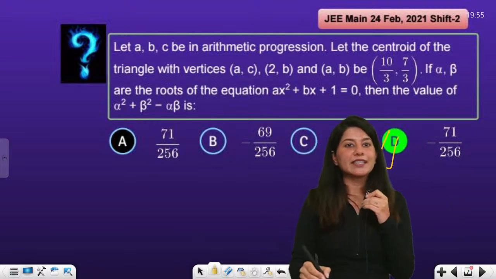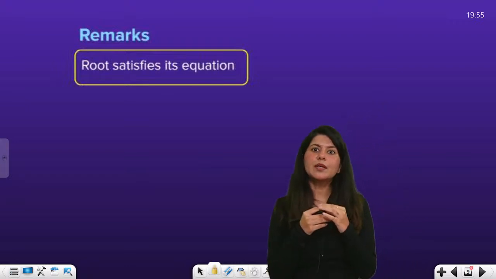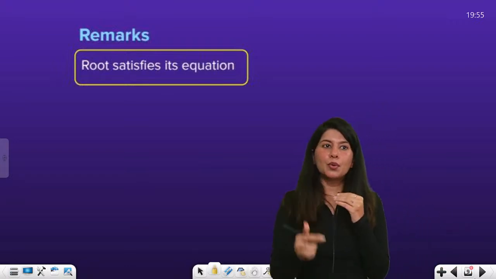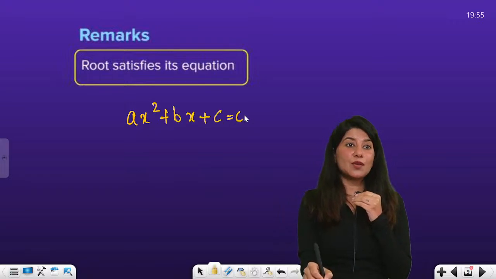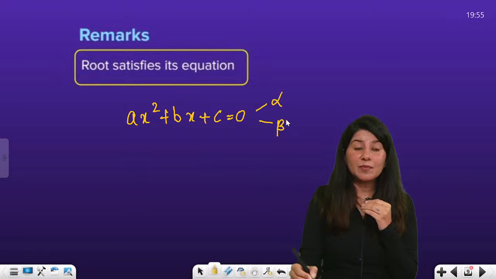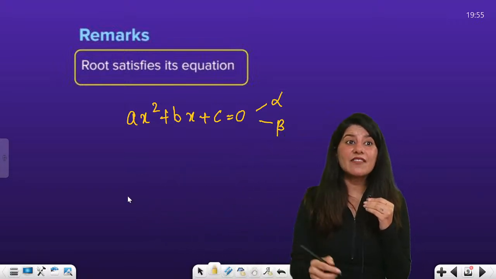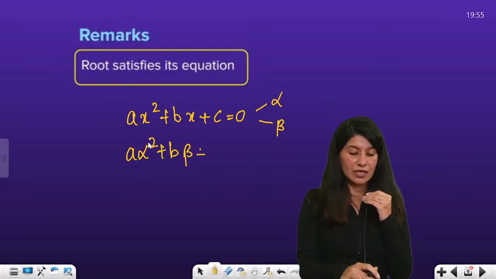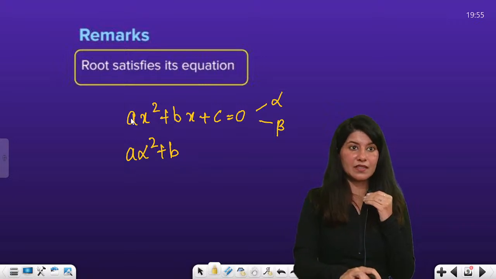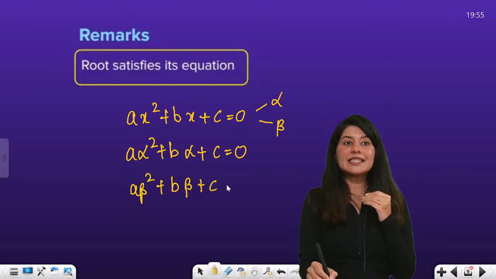Okay, all right. So let us move on to the next concept. But before that, do you know that ax square plus bx plus c is equal to 0? If I say that alpha and beta both are roots of this quadratic equation, then I can satisfy alpha in it. That means a alpha square plus b alpha plus c is equal to 0, and a beta square plus b beta plus c is equal to 0.